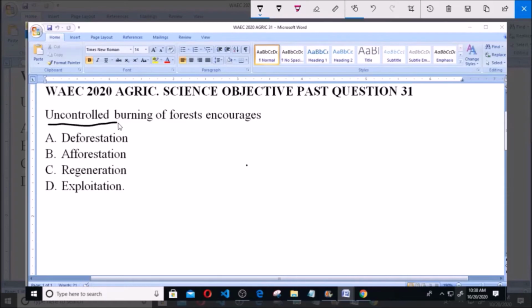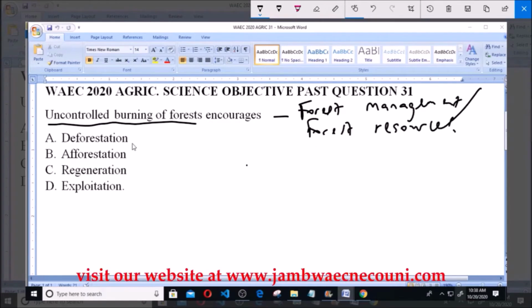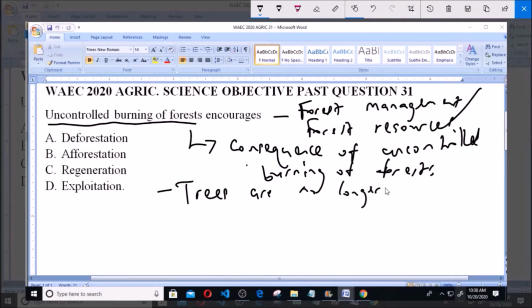So uncontrolled burning of forest is basically one of the problems that is encountered in the management of forest resources. And we're asked, what happens as a consequence of uncontrolled burning of forests? Now basically, when forests are burnt uncontrollably, many of the trees in the forest are no longer suitable